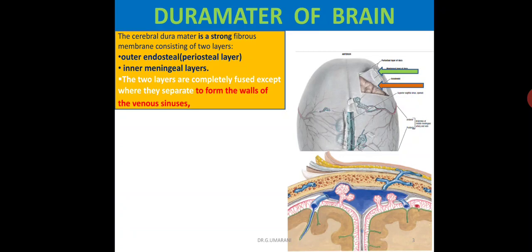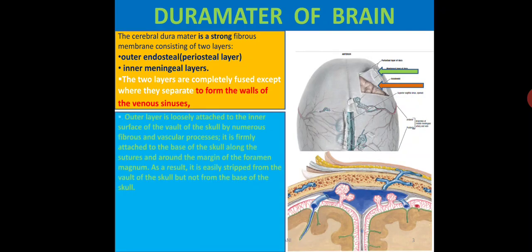Here you can see in blue color the dural venous sinus, where the two layers are separated. The outer layer is loosely attached to the inner surface of the vault of the skull by numerous fibrous and vascular processes, and it is firmly attached to the base of the skull along the sutures and around the margins of the foramen magnum.